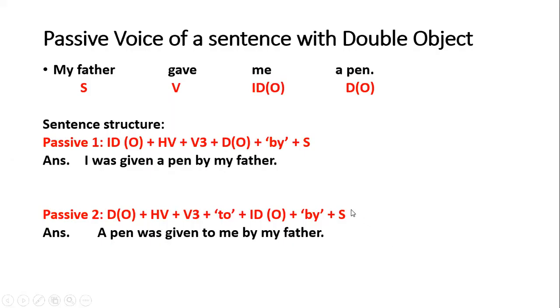So the indirect object will be the same. That is me, then by, and then my father. So your sentence becomes, a pen was given to me by my father, right? So these are the two ways by which we can write the passive of the sentences which have double objects.